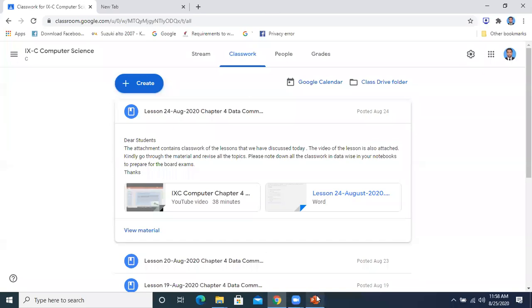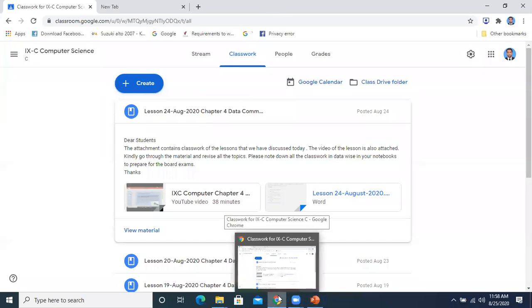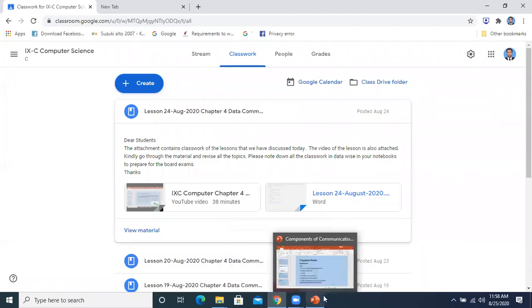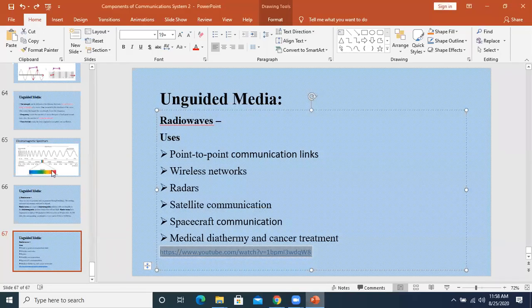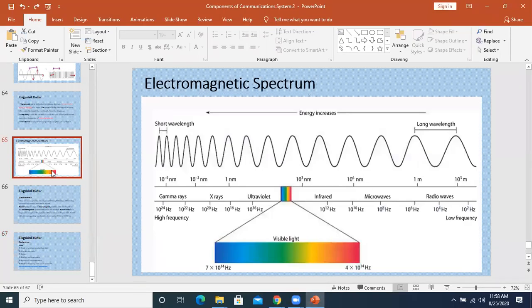So what is basically meant by the electromagnetic spectrum? Electromagnetic spectrum means electromagnetic waves which are transverse in nature. Transverse waves are there, number one. Number two, they have got different properties. That's why these are different. They have got different wavelengths and frequencies.